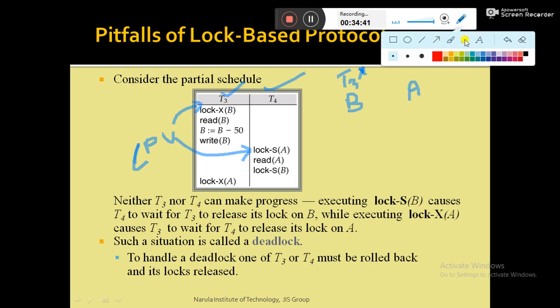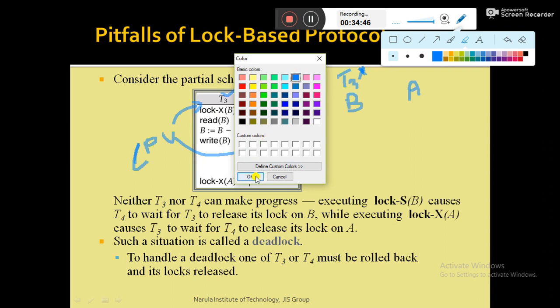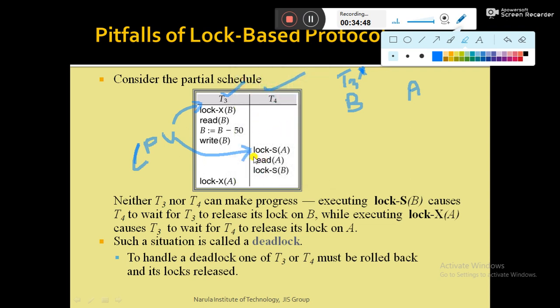That means the CPU is now executing transaction T4. The first statement of T4 is lock S A. That means T4 makes a lock request to the concurrency control component, and T4 wants to lock the data item A in shared mode lock, and there is no other transaction holding a lock on data item A, so the lock is granted.